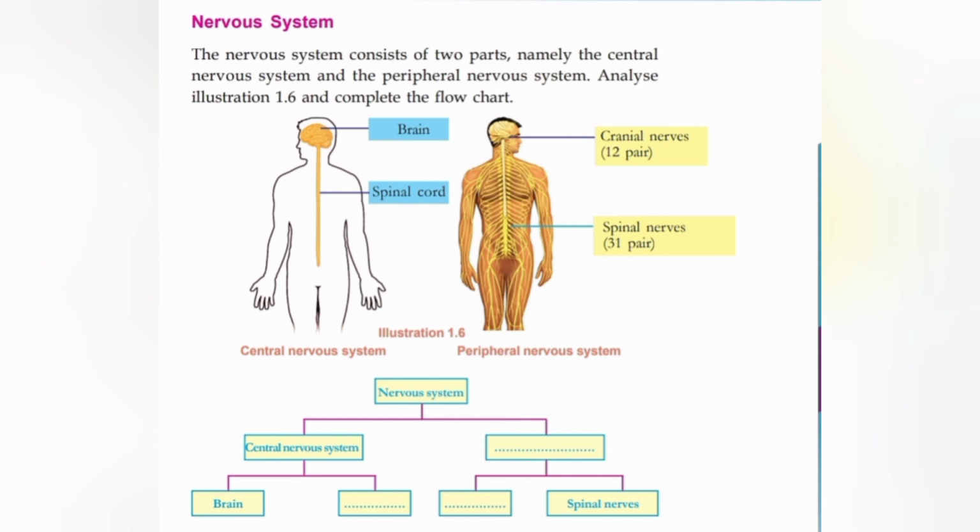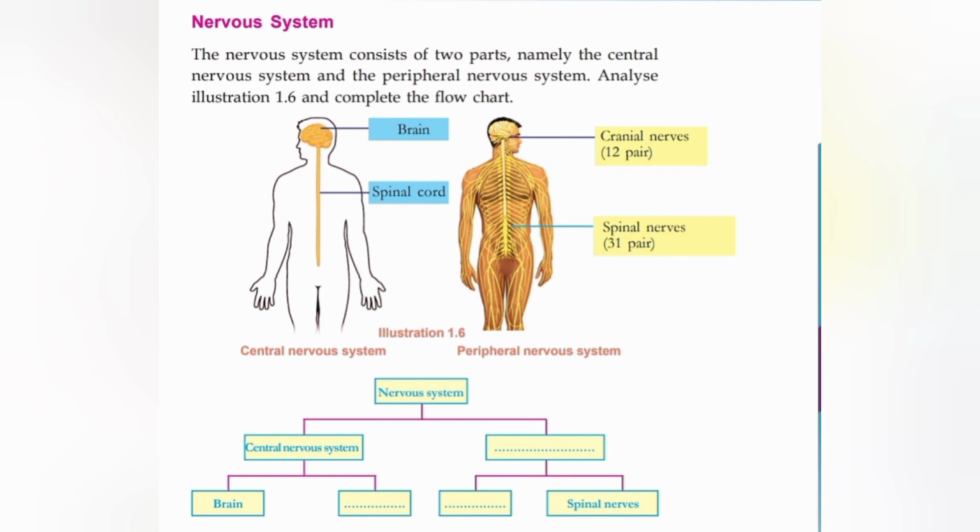Next part is for you. The nervous system is divided into two parts. Which are they? Central nervous system, and there is a box which is not filled. What will be the answer? Yes, it is the peripheral nervous system. Got it? Then the central nervous system is divided into brain and dash. What is it? It is the spinal cord. Brain and spinal cord constitute the central nervous system.